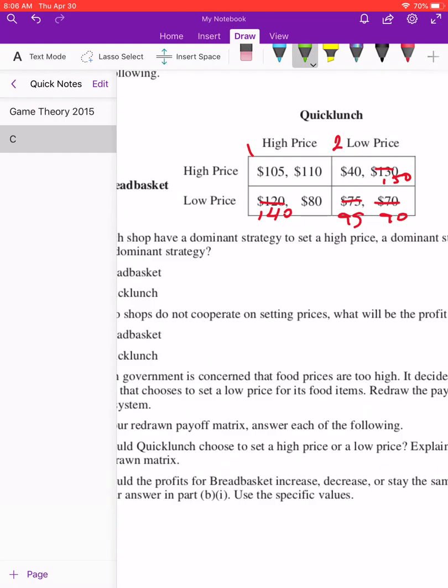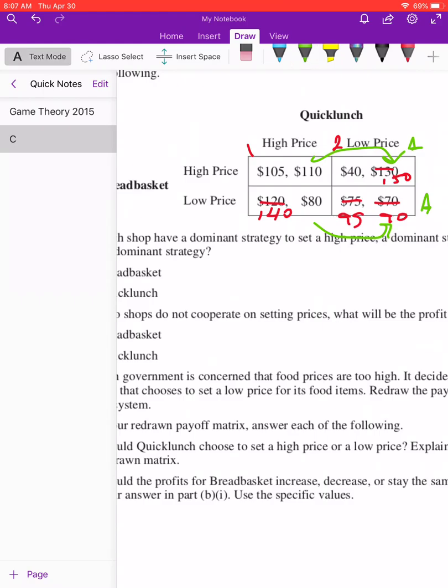If Quick Lunch is low and Breadbasket's high, that means we're in this box 2 in the upper right-hand corner. They won't change their mind. They'll stay at the $1.50. Now looking down here in this box, if Quick Lunch is choosing low, they would never change their mind because they would be losing money, and instead they're now earning 90. So looky, Quick Lunch has a dominant strategy as a result of this matrix. They will always go low.